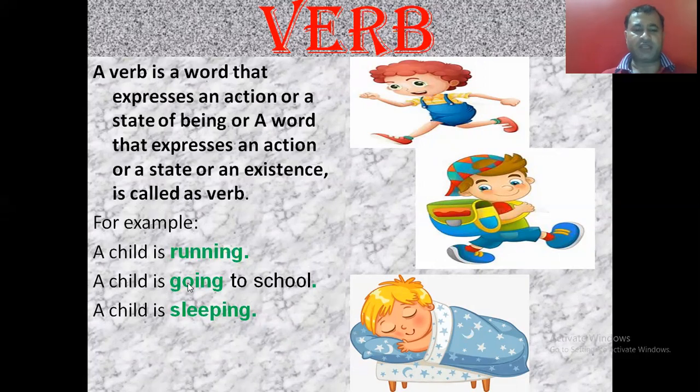In the second picture, a child is going to school. So again some action is being shown by this child, that is he is going to school. तो इसका स्कूल को जाना, तो ये जाना जो है, going जो है, this word is the verb. A child is sleeping. Again in the third picture, this child is in some state, that he is sleeping. So again he is showing some action, that is sleeping. So this word sleeping is the verb. So from these examples we can conclude that any word in a sentence which shows action is the verb. So running, going, sleeping, all these highlighted words are the verbs.